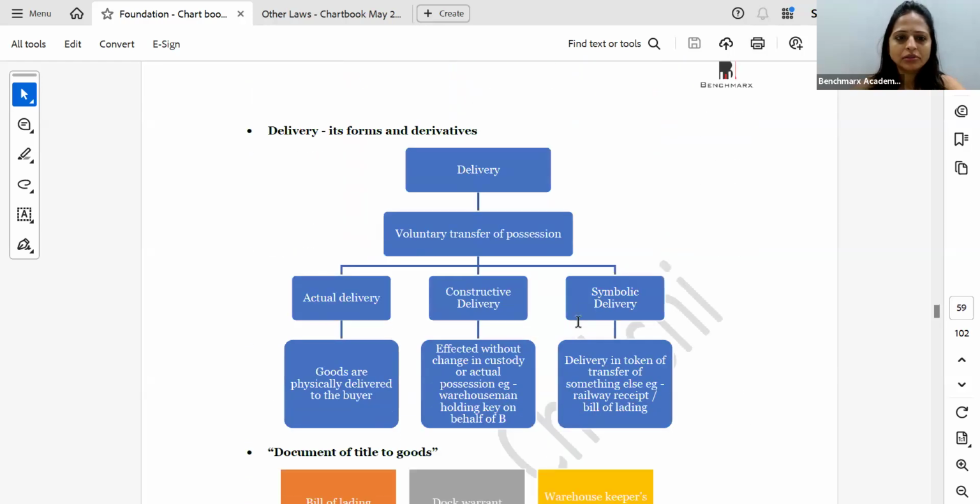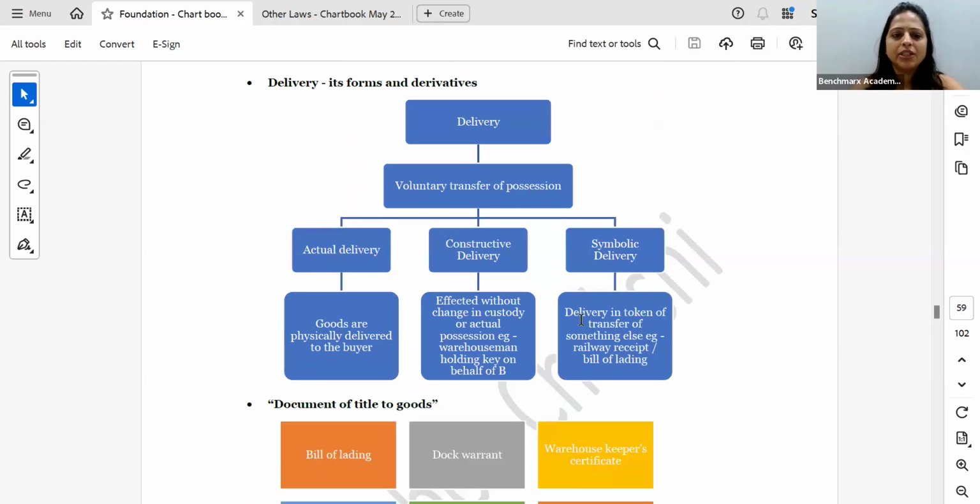Now, what is delivery? Delivery can be of 3 types. You can have actual delivery, constructive delivery, or symbolic delivery. Actual delivery, when you physically go and give the goods. Constructive delivery, where a warehouse keeper is holding goods for A, now he's holding the goods for B. So there is no change in the goods, only holding of goods has transferred from one person to another. That is constructive delivery. And third is symbolic delivery, where I'm giving something like a railway receipt or a car key or the bill of lading, then that is called my symbolic delivery.